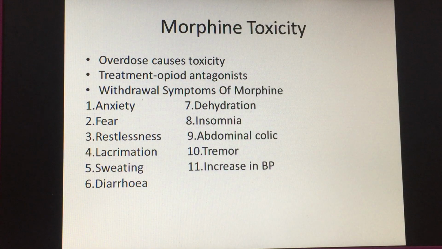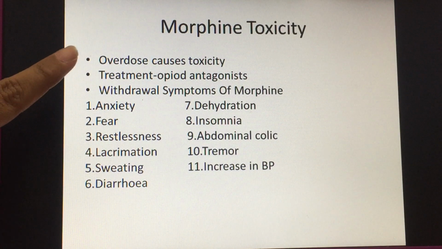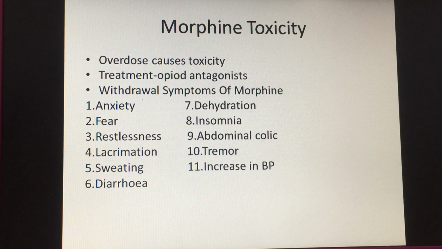There is another reason: morphine is converted by glucuronide conjugation into its active metabolite in the liver, which is more potent. So because of that more potent active metabolite synthesized in the liver, the risk of toxicity is increased more. Now coming to the treatment of morphine toxicity. The opioid antagonist